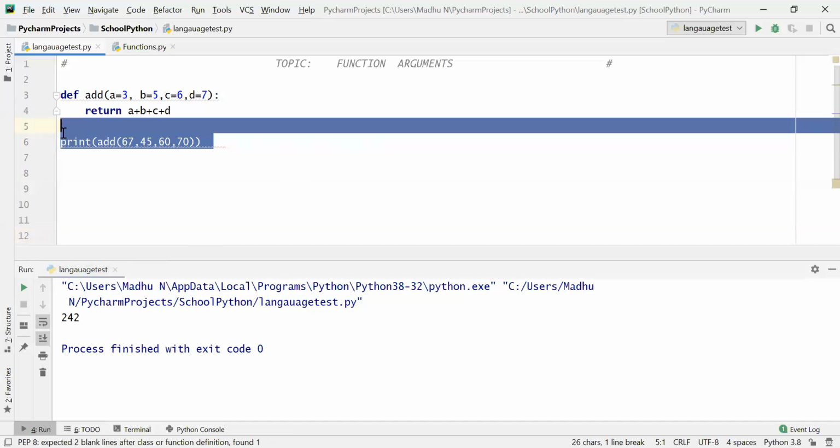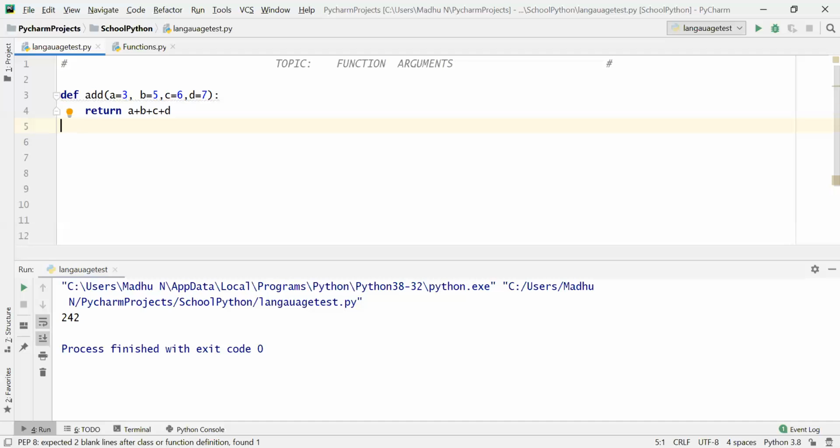Now we shall discuss the syntax of this function call. There are four parameters here. What are those? A, B, C and D. If you give the first parameter as a default argument, you have given some value, let us say A is equal to 3, then you must fill B and C and D also.